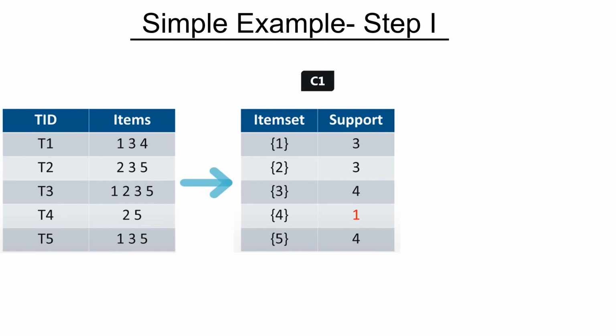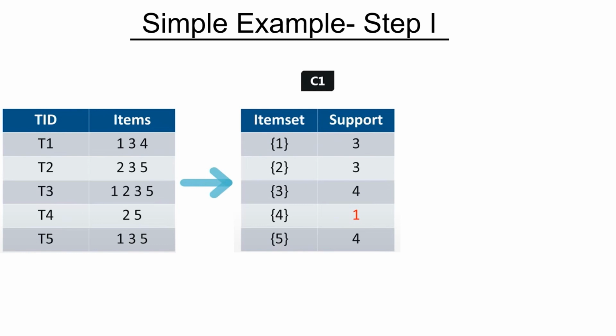The word support here is actually not used in the real technical sense. It is basically a frequency and not a support. In the real technical sense, if you want to calculate support, you have to divide this frequency by the total number of occurrences. So to calculate the support for item 1, you have to divide 3 by the total, 3 plus 3 plus 4 plus 1 plus 4, and you will get the value of support. But right now support and frequency mean the same thing. I don't want to confuse you, so let's keep these very simple values here.